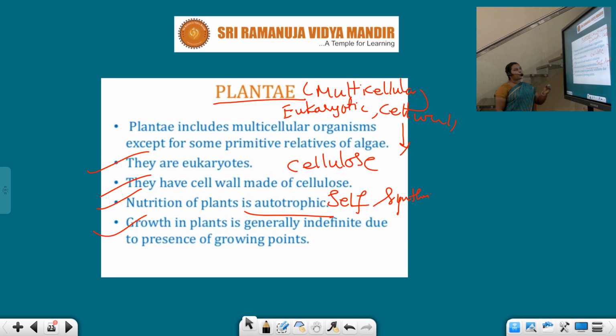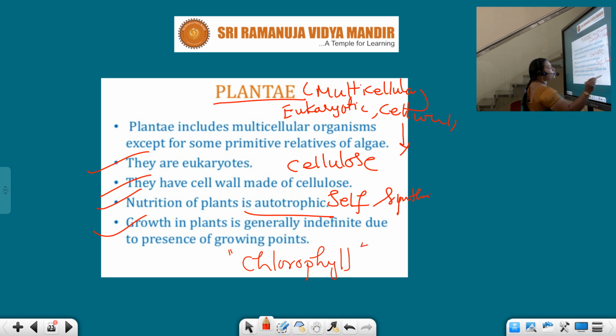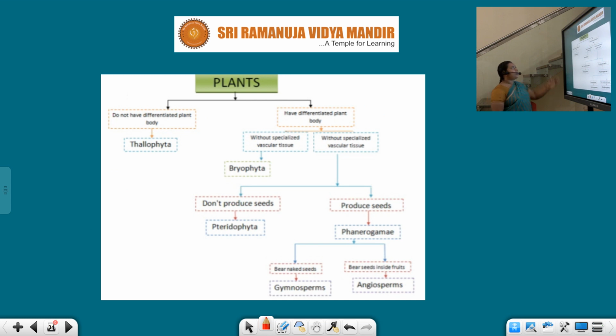Right, so once again I would like to give a small recap about the Plantae. Plantae includes multicellular organisms. The primitive organism of the plant kingdom is algae, and they are eukaryotes. They have a cell wall made up of cellulose, and the nutrition of plants is autotrophic. Here the plants have the capability of self-synthesizing food material. The reason is that they have the special pigment called chlorophyll. Because of this special pigment, our plants are able to synthesize their own food material. These are the basic characteristics of our plants.